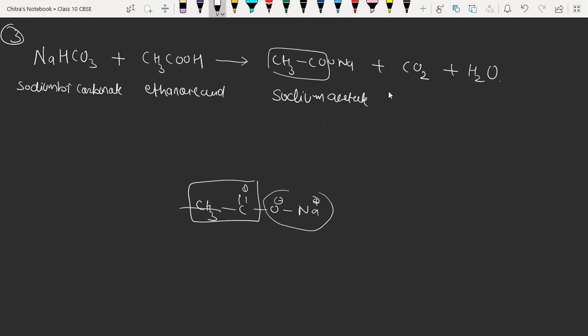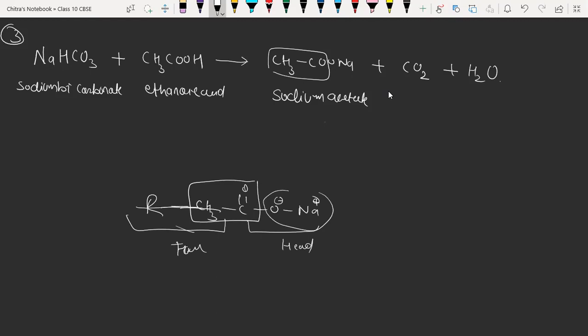Many carbon chains may be present here. So this is called the tail region and this is called the head region of that salt. Why is it the tail?